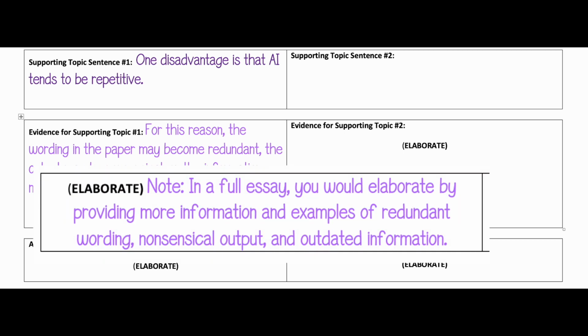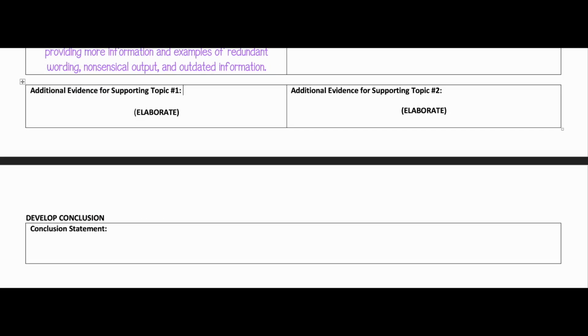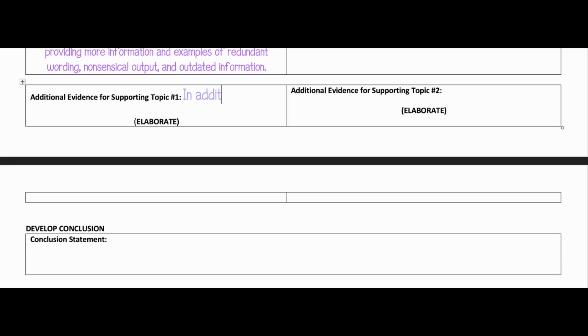Also note that in a full essay, you would elaborate by providing more information and examples of redundant wording, nonsensical output, and outdated information. The planning sheet is used as a tool to give you plenty of room to brainstorm and plan these elaborations. We will also fill in additional evidence for supporting topic number 1.